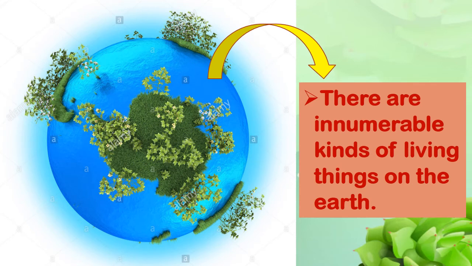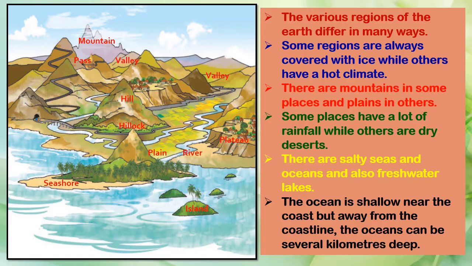Now, we know that there are innumerable, that is countless, kinds of living things on the earth. The various regions of the earth differ in many ways. They are not the same. They are different everywhere. Some of the regions are always covered with ice, while others have a hot climate. There are mountains in some places, and some places are plain surface. Some places have lots of rainfall, while others are dry desert.